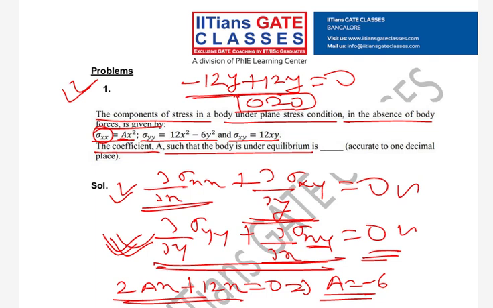The next most important topic will be stresses on an inclined section, or stress transformation. So what is stress transformation, guys? Why do we do stress transformation?